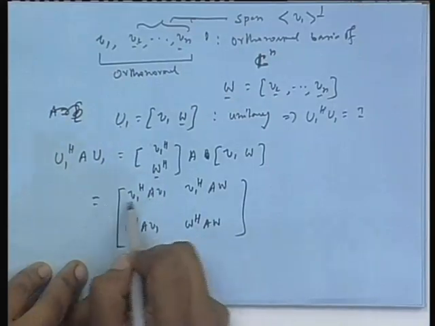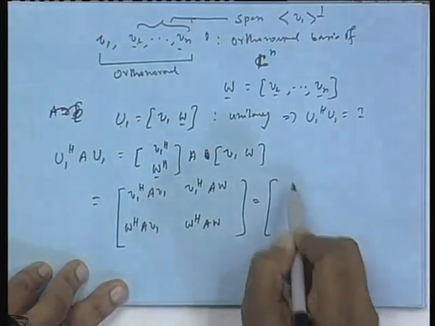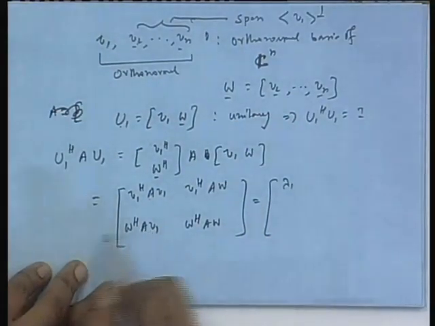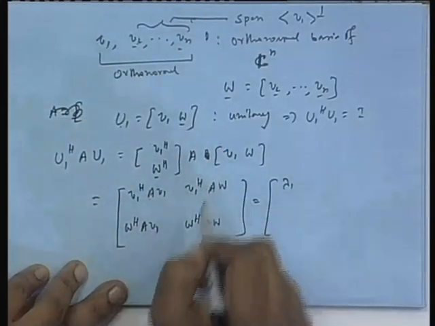So, lambda 1 goes out, V 1 Hermitian V 1, V 1 is unit norm. So, that is 1. So, first element is lambda 1. A V 1, that is again lambda 1 V 1, lambda goes out, W Hermitian V 1 will be 0, because V 1 is orthogonal to all the columns of W.